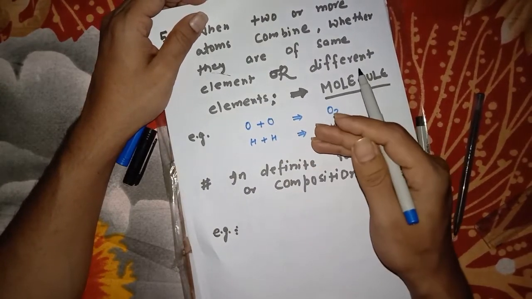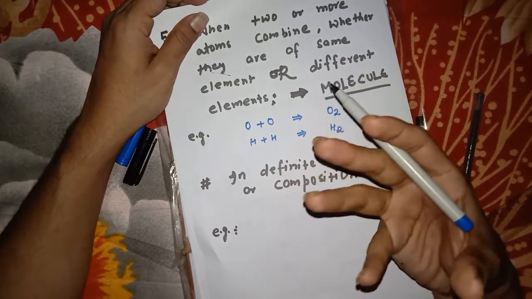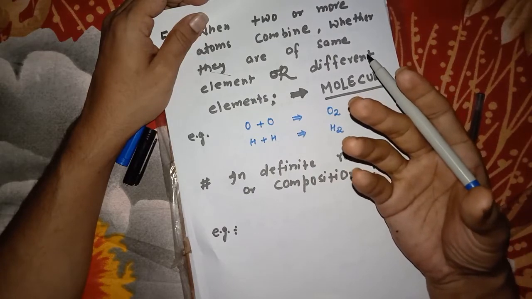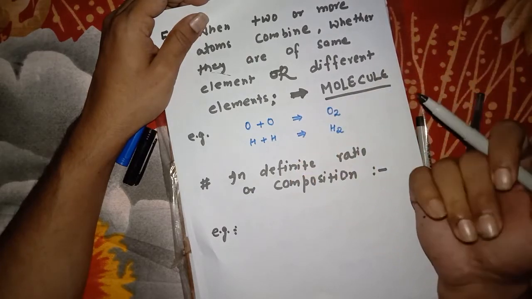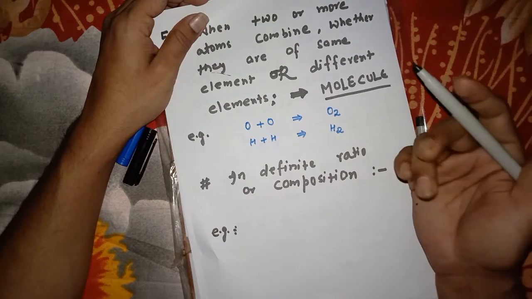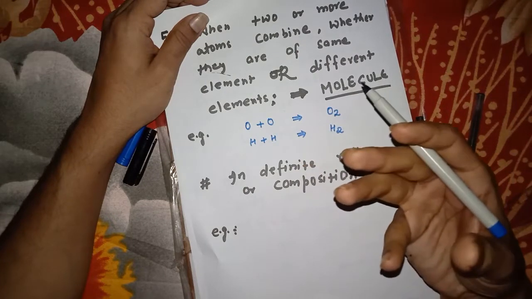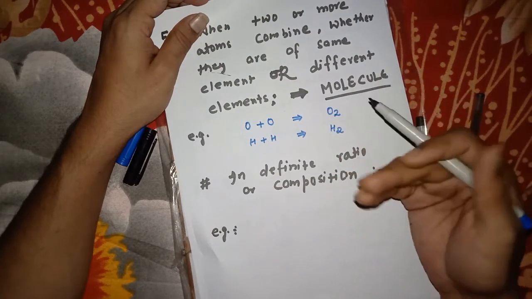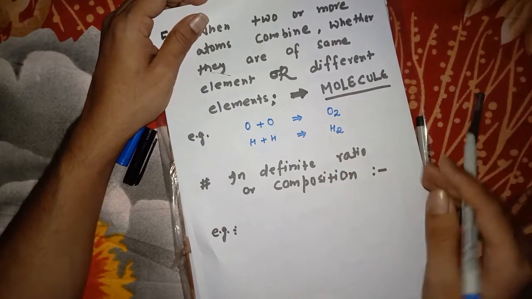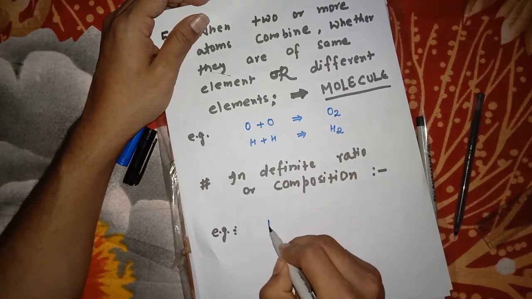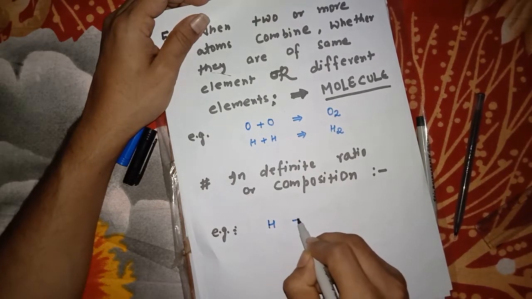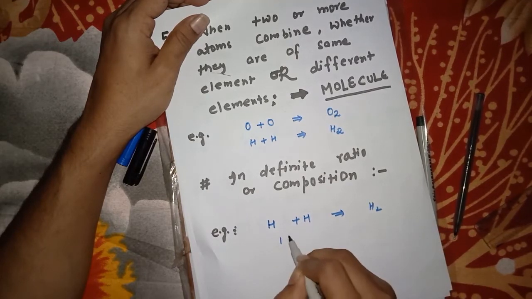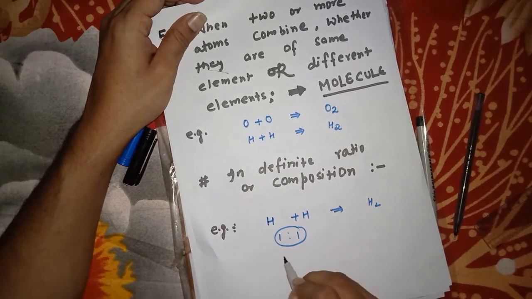So every compound, as I've already told you, is made by a constant ratio of individual atoms. Every compound is made by a collection of molecules, so a molecule is also made by a fixed ratio of atoms. If H combines with H, it gives rise to H2 in the ratio of 1:1.